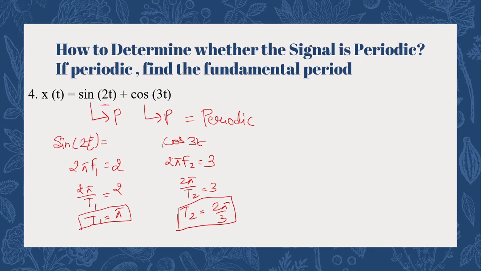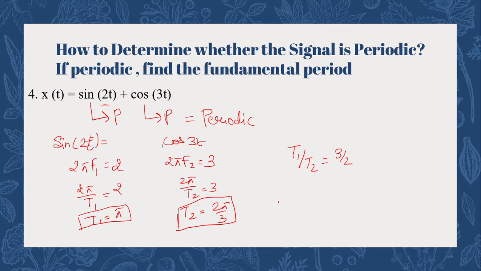What is the overall time period of the composite function? For that we have to take the ratio of the two time periods. When we find the ratio, we get t1 by t2 as 3 by 2.